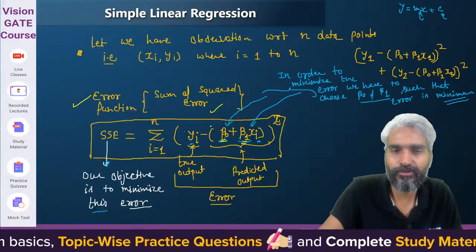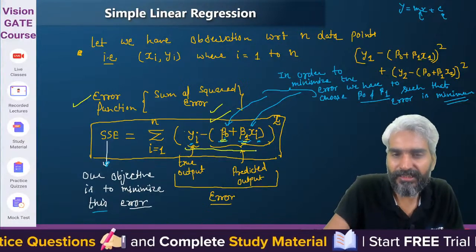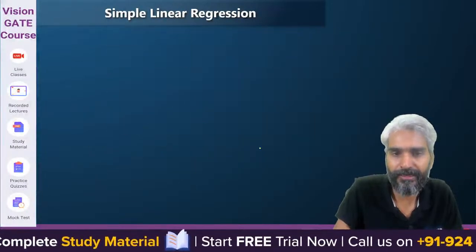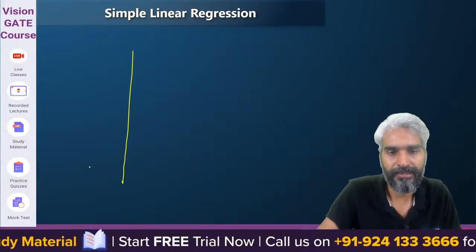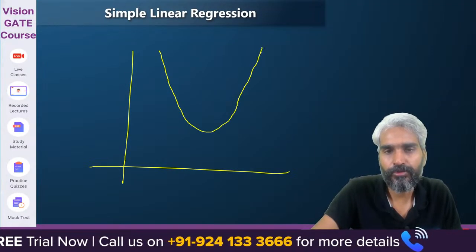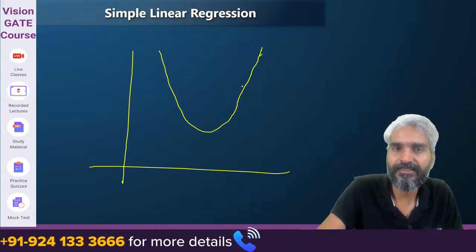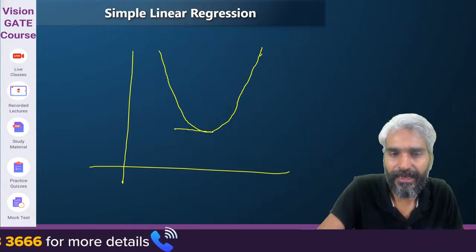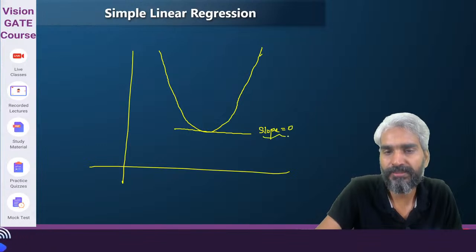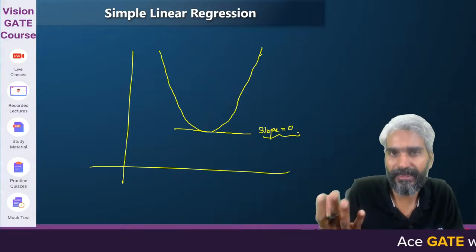Do you realize one thing? This is a squared error function, a quadratic equation, therefore it will be like a parabola. This is your sum of squared error, and we are eventually trying to differentiate it such that the error is minimum, that is, when slope equals 0.